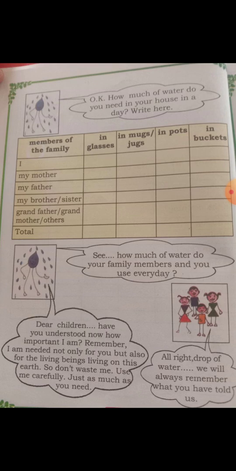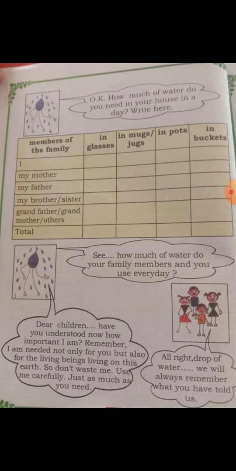So the drop of water is telling now, see how much water your family members and you use every day. Dear children, have you understood now how important I am? Remember, I am needed not only for you but also for all the beings on this earth. So don't waste me.